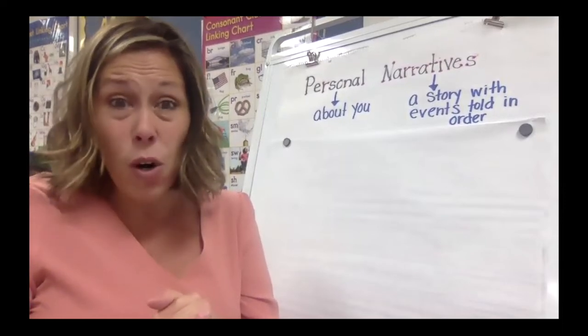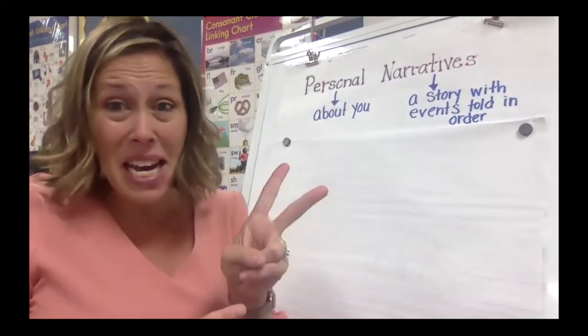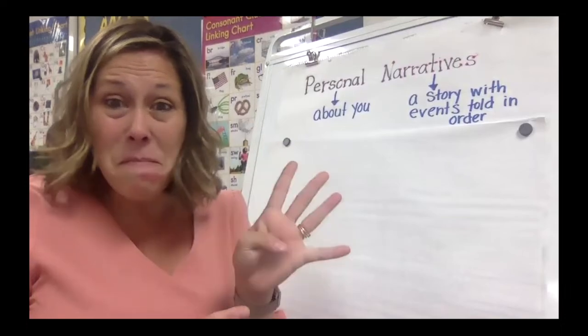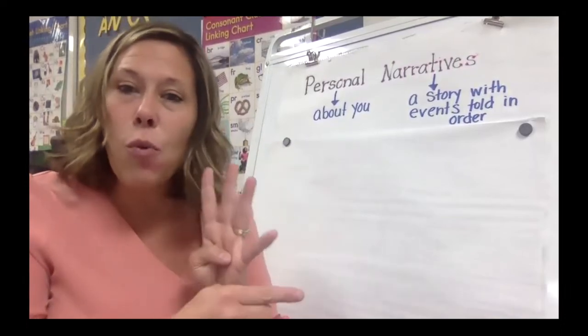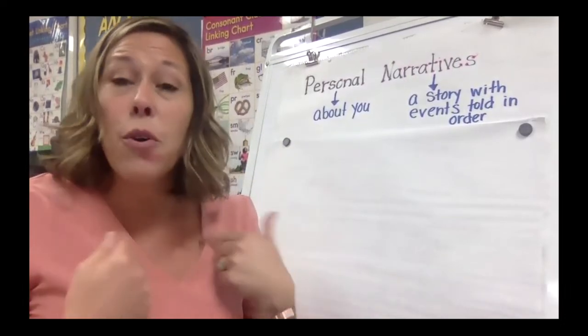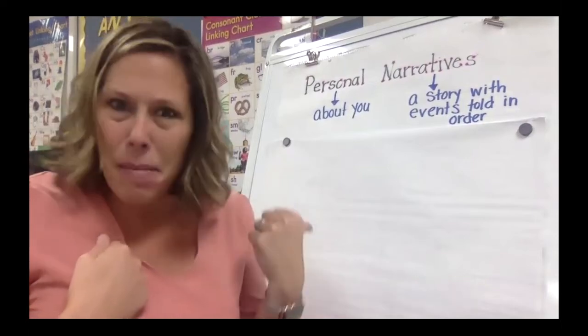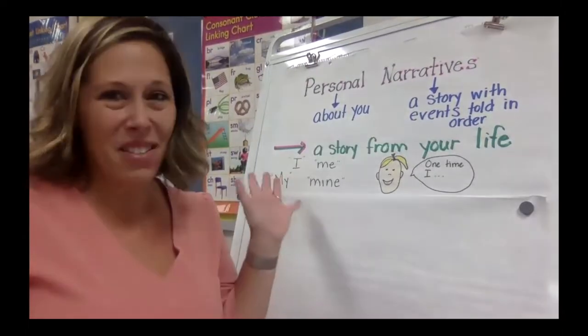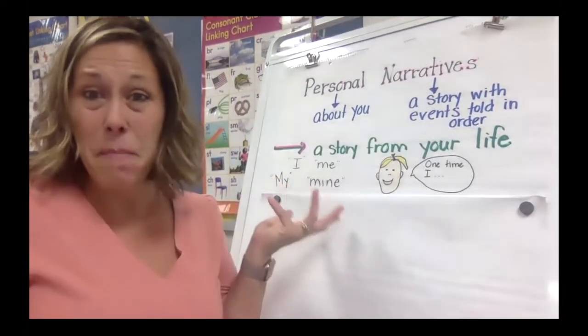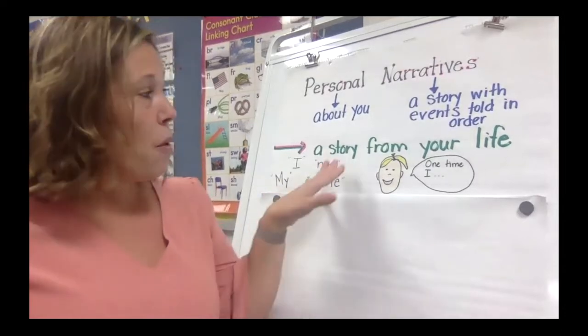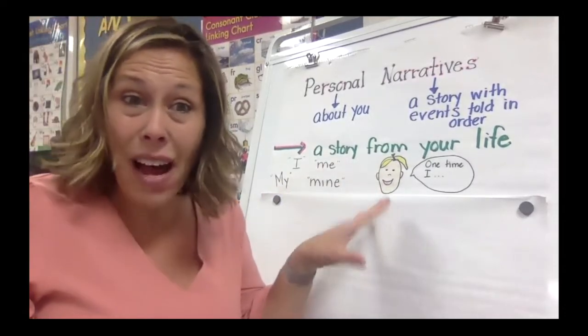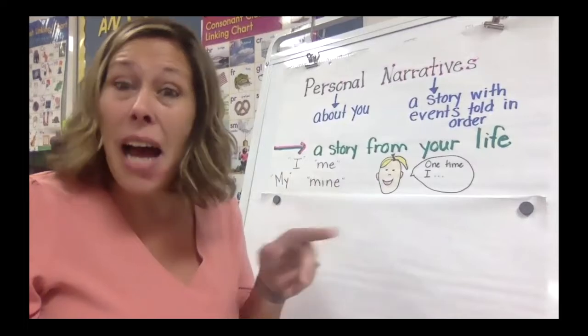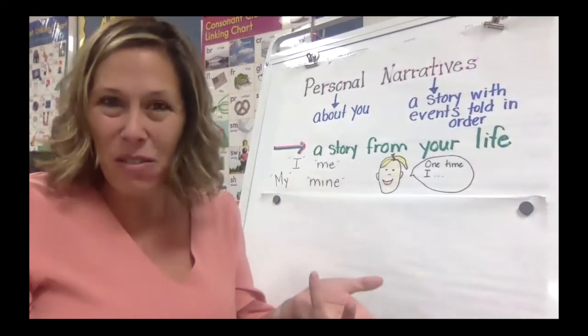You should have the words I, me, my, mine, because all of those words are words that we use when we're telling about ourselves. Let me add that to our chart. There it is, the words that we'll see, I, me, my, mine. And then just a reminder, it's a story about your life. So you might start with one time I, and you tell a story about something you've done.